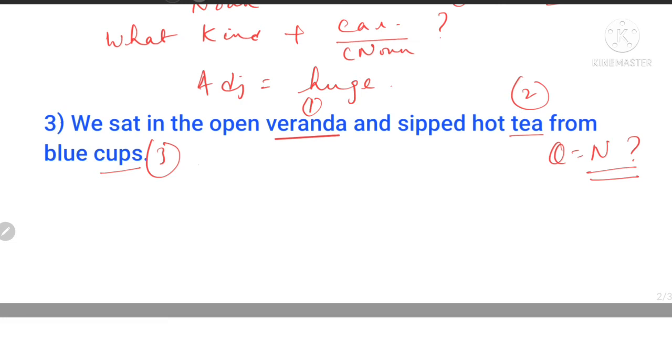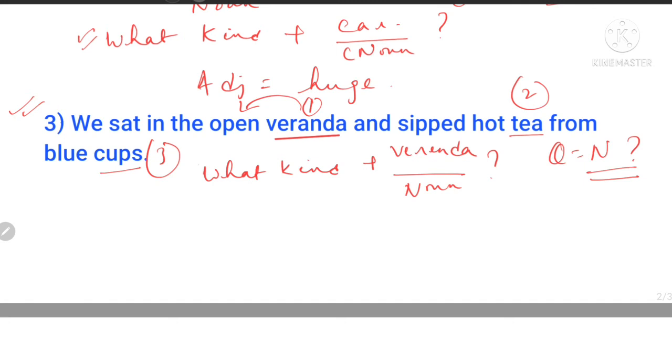Now ask questions. Once again, if the question has adjective of quantity, this formula will not work. I'll explain that in the next class, but since we are talking only about adjective of quality, we put the formula and get the answer. So, what kind plus noun. Since there are 3 nouns, first we'll put veranda. So it was an open veranda. What characteristic? It was open. So over here the first adjective is open.